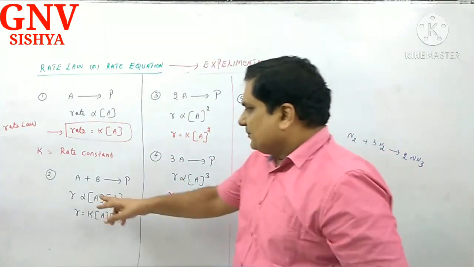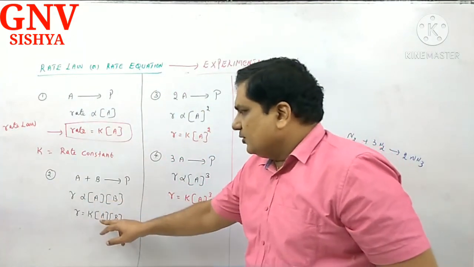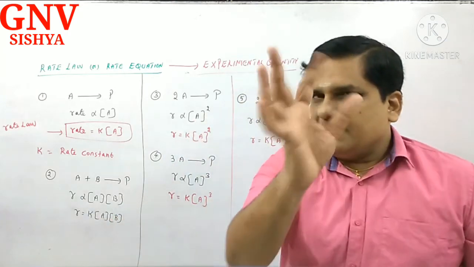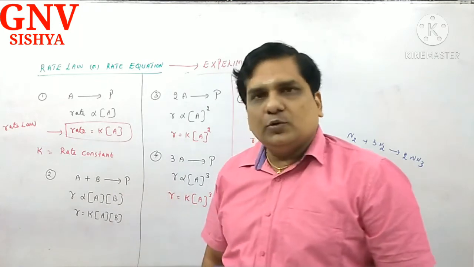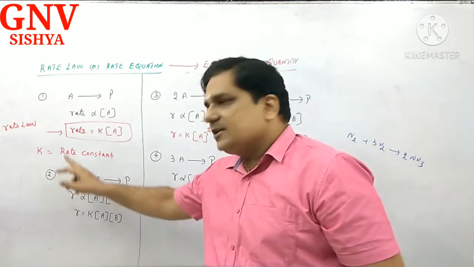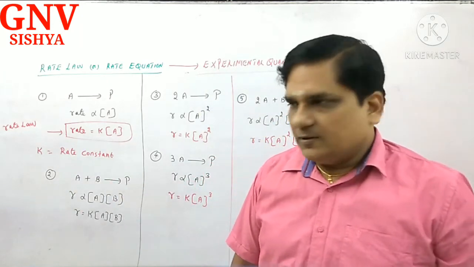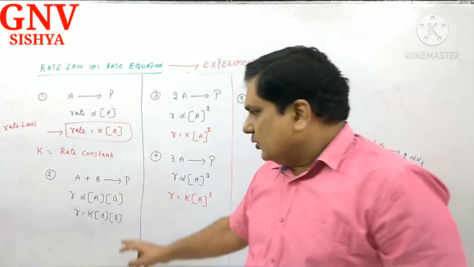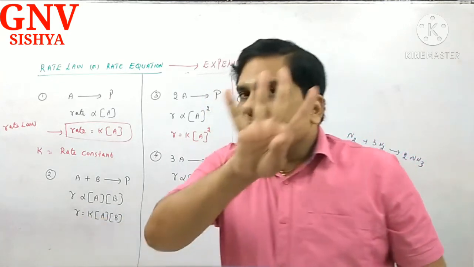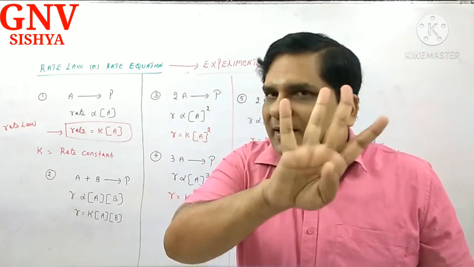Okay. Next one. This one. R is equal to K into A into B. Imagine I increase the concentration of A by 2 times. Rate should increase by how many times? 2 times. Okay. I increase the concentration of B by 2 times now. So this is 2, this is 2. Rate must increase by how many times now? 4. Am I right?